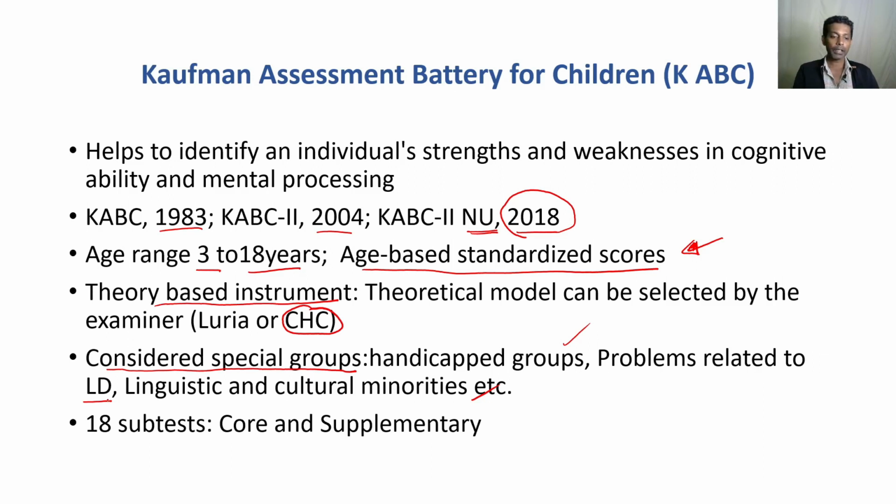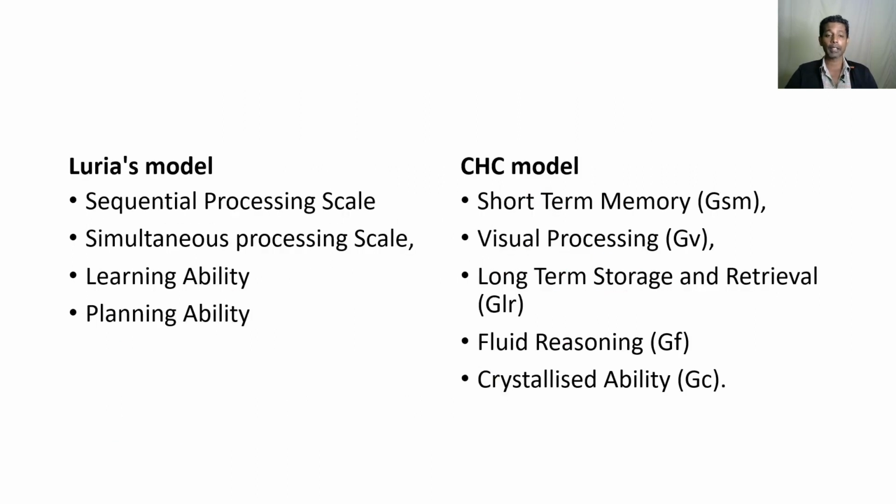So when you look at the subsets here, 18 subsets are there, including both the core and supplementary tests. As I said, there are two models. One is Luria's model, another is the CHC model. So this is more like a crystallized, fluid kind of intelligence, that reasoning, that pattern. When you look into Luria's model, there are basically four scales.